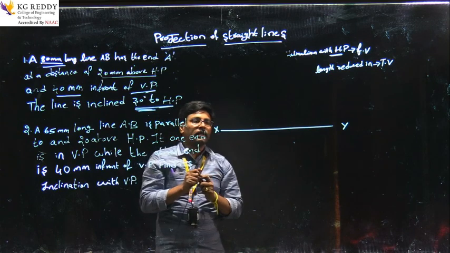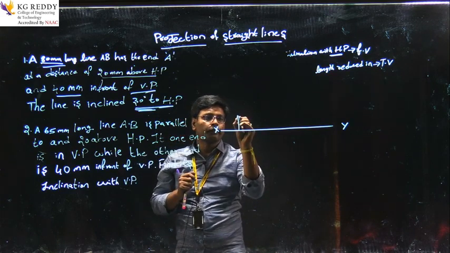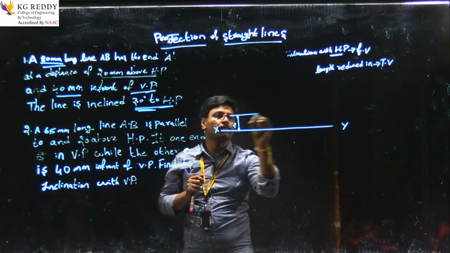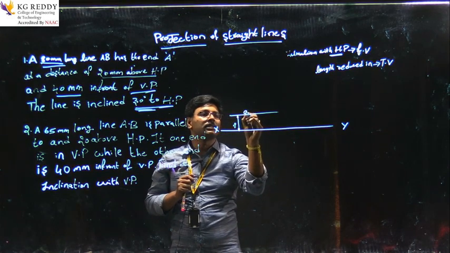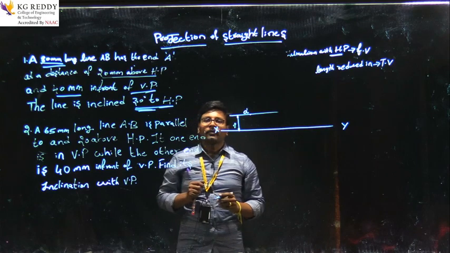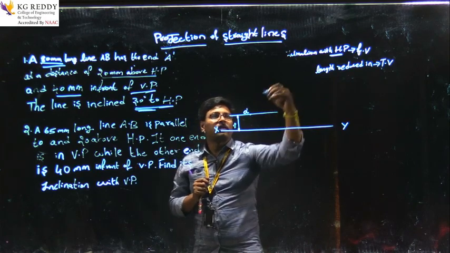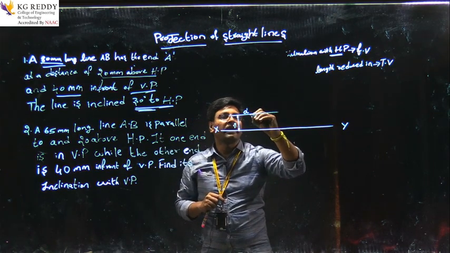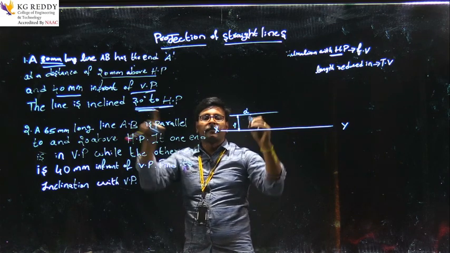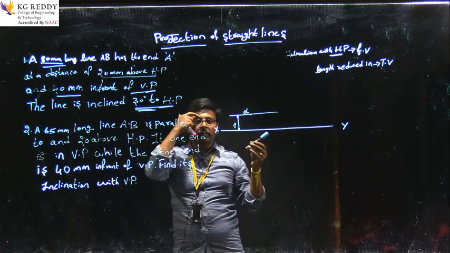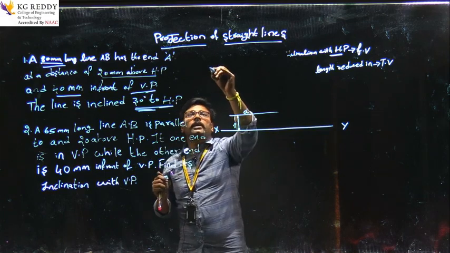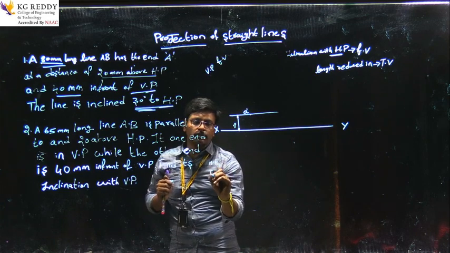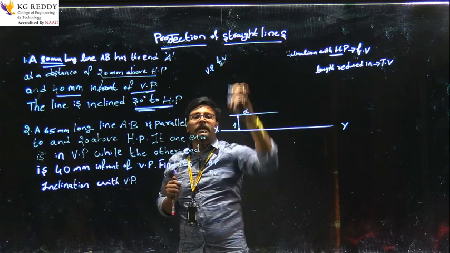Okay, so let me do this. 20, and A is 20, at here the end A dash. So this line, we have to start a line which has 80 mm, that means 8 centimeter, and the angle is 30 degrees. As I told you, the inclination with the horizontal plane is in front view, so it is the vertical plane, so it is front view, and this is the horizontal plane, and this is top view. So we are drawing in front view, right? So here